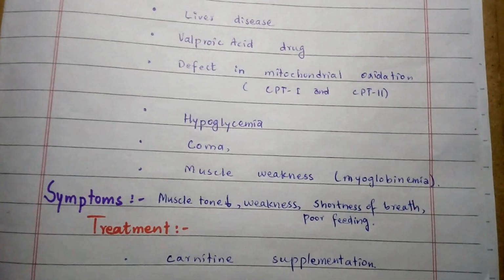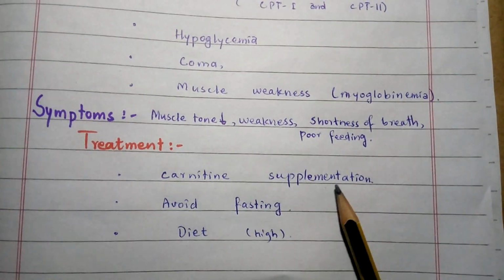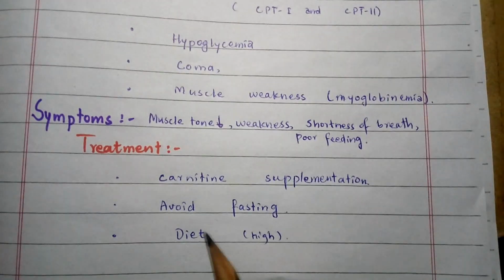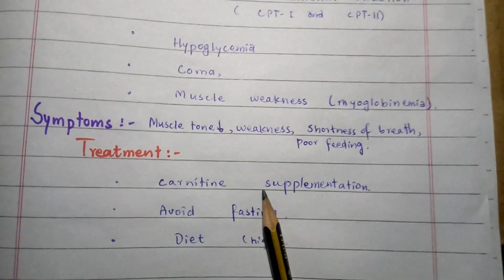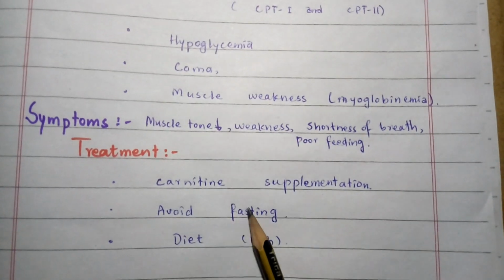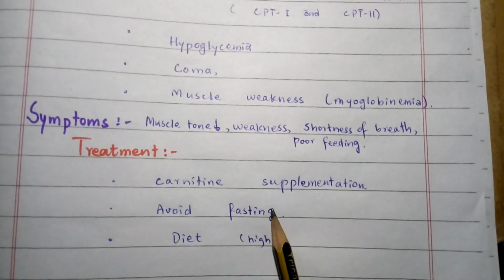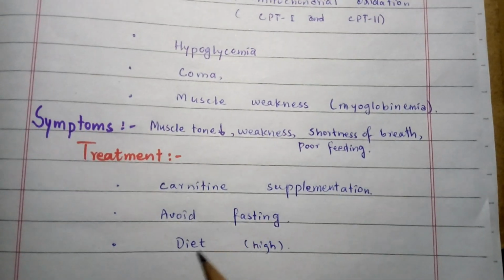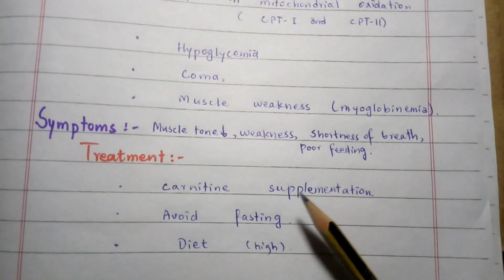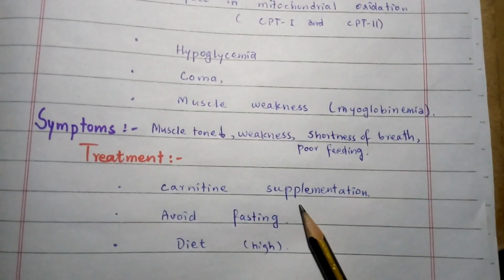The treatment of carnitine deficiency includes carnitine supplementation for the primary deficiency of carnitine. In secondary carnitine deficiency, the treatment is to avoid fasting and adopt a diet high in carbohydrates and low in fat but supplemented with medium chain triglycerides. These can be used for the treatment of carnitine deficiency.